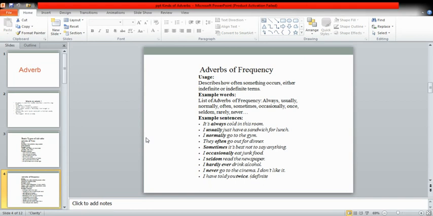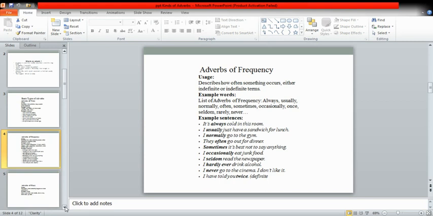So all these words simply tell us how often or how many times some action is done. And as you can see in all the examples, all the italicized words are telling us about the frequency of the action.